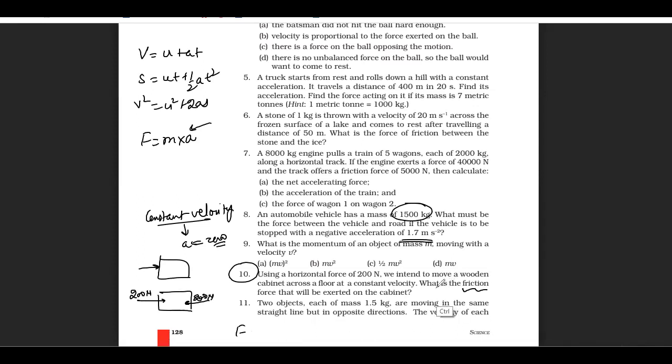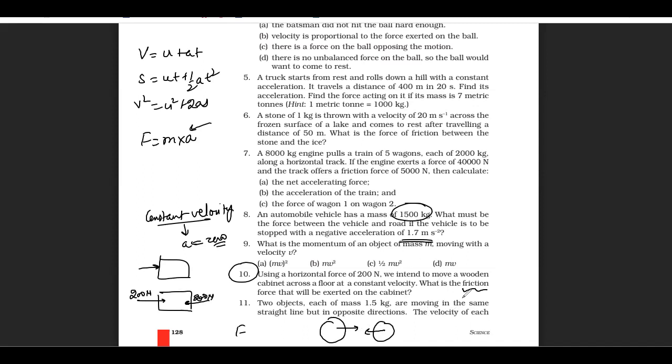Two objects each of mass 1.5 kg are moving in a straight line but in opposite directions. There are two objects, each of 1.5 kg, moving in a straight line but in opposite directions, meaning this one is moving in this direction and this one is moving in this direction.